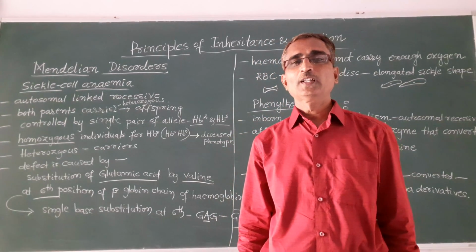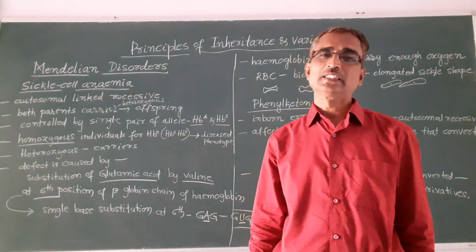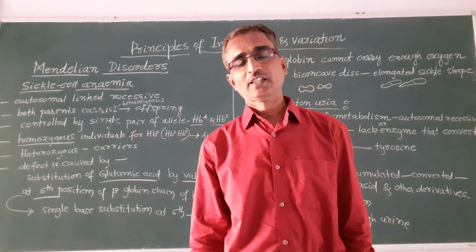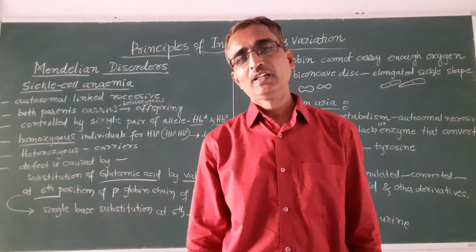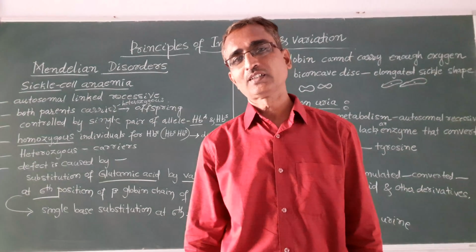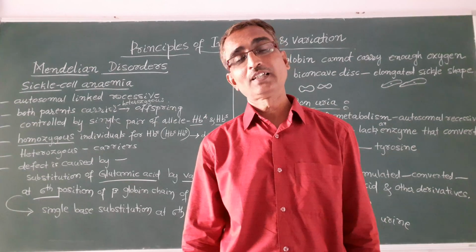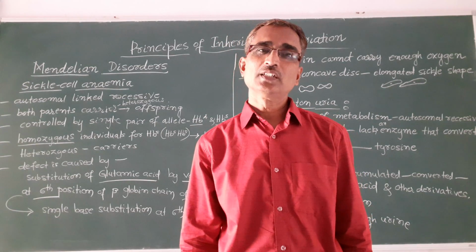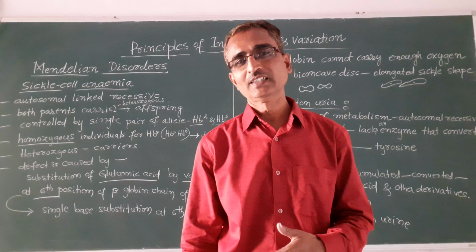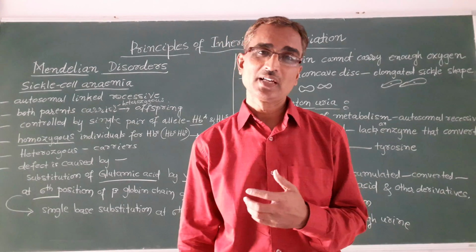So in the previous class we were discussing the genetic disorders. Genetic disorders are disorders resulting from a defect in, or change in, the genetic makeup.